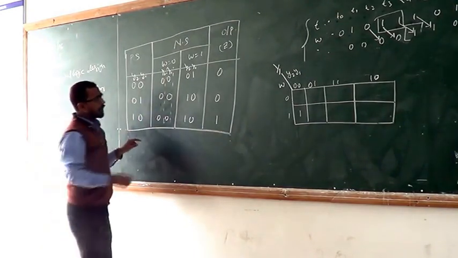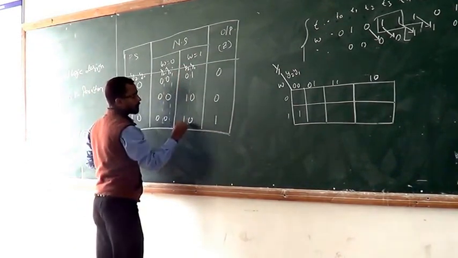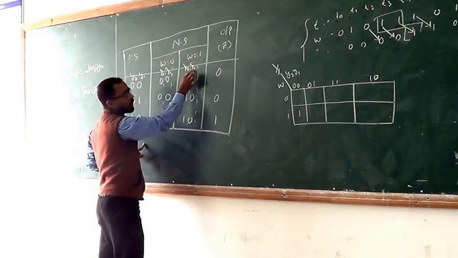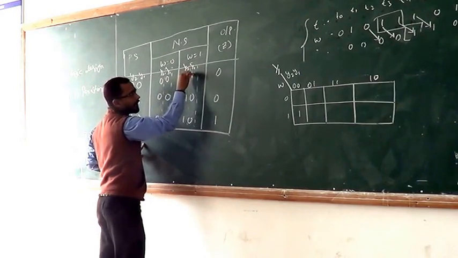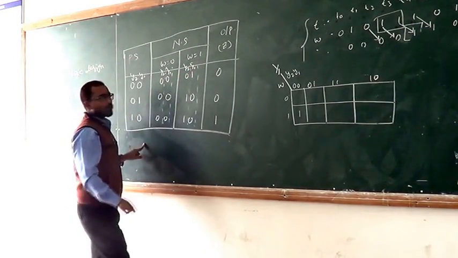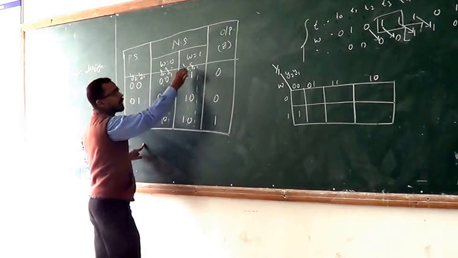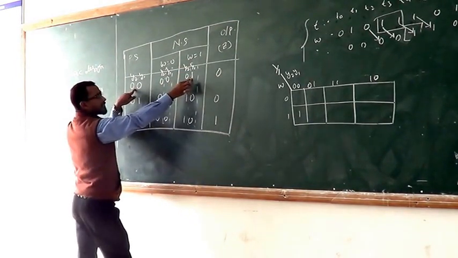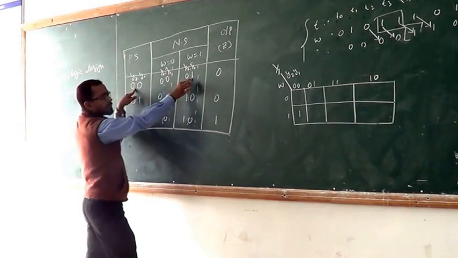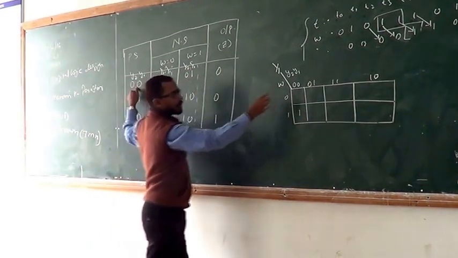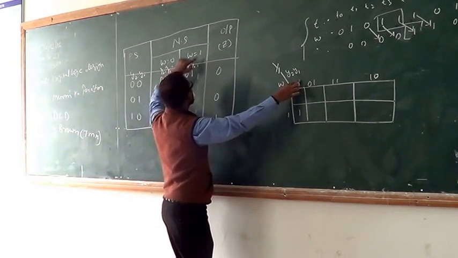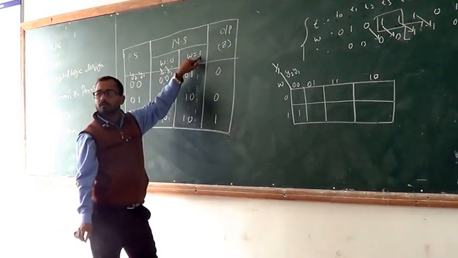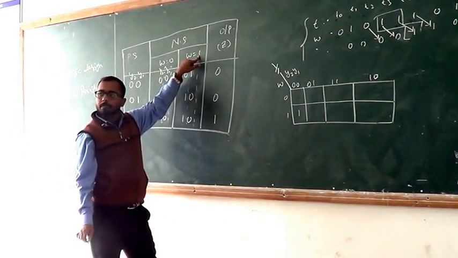Now here, when w is equal to 1, y1 is equal to 1. So where does the 1 come? When w is equal to 1 and the present state is 0 0. That means the present state is 0 0 and the input w is equal to 1, then you get a 1. Have you any confusion? Now understand?